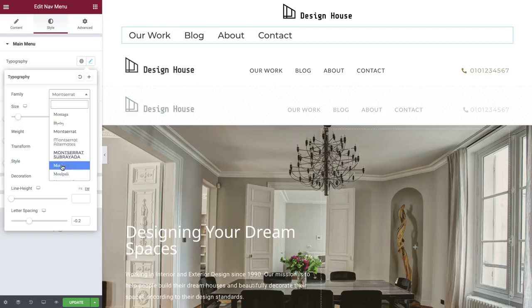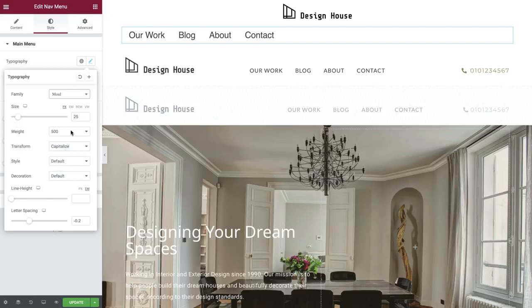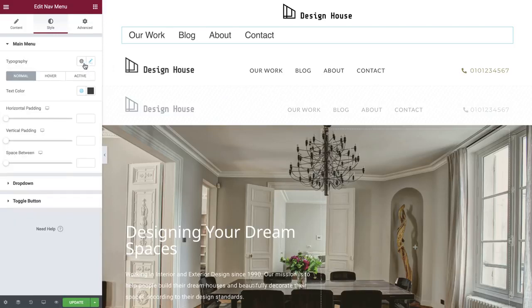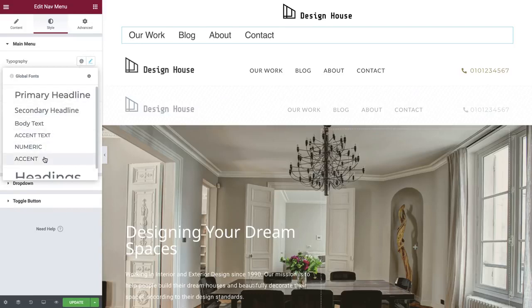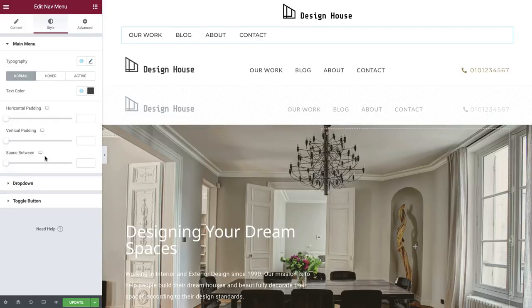Select the font family that you need and save the styles you will be using across the templates as global fonts by clicking this plus icon. For each one of your widgets, simply select the global font from the list you created. By doing so, you will be generating less requests on your website, and this will help with improving the loading speeds.